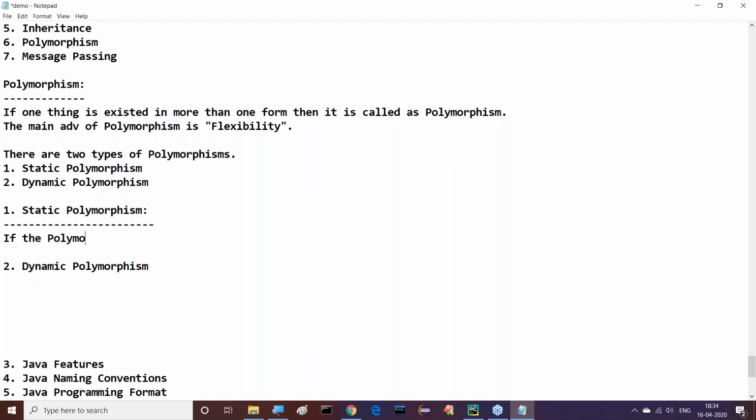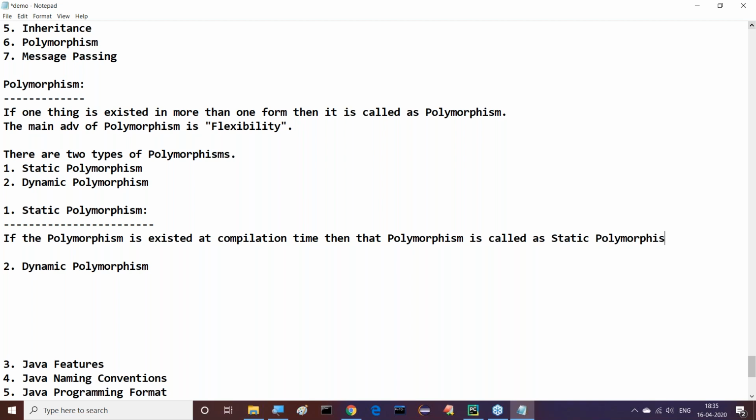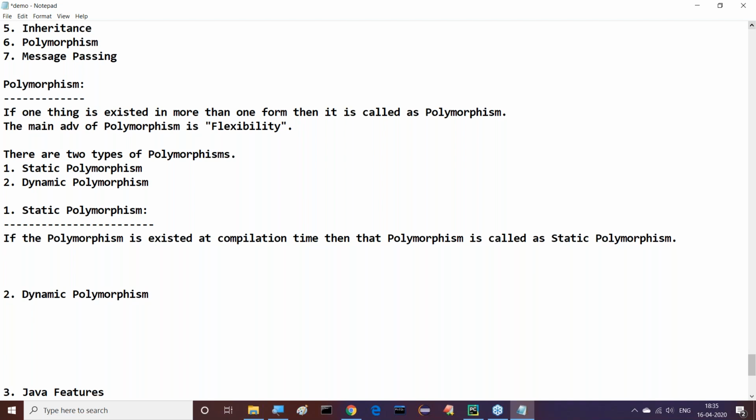If the polymorphism is existed at compilation time, if the polymorphism is recognized at compilation time, then that polymorphism is called as static polymorphism. Observe this clearly now. If the polymorphism is existed at compilation time, then that polymorphism is called as static polymorphism. This is one point.